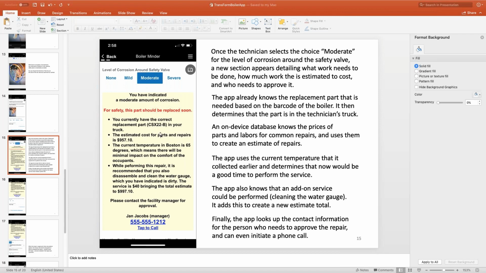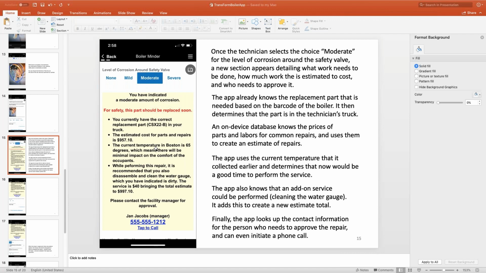It's ready to go. It knows from yet another table what the estimated cost for the parts and the repairs are for replacing this type of safety valve. And then, if you remember back to our AJAX callback to get the temperature in Boston, it lets you know that the temperature is 65 degrees, meaning that if we take this boiler out of service, it probably won't have much of an impact on the comfort of the occupants.